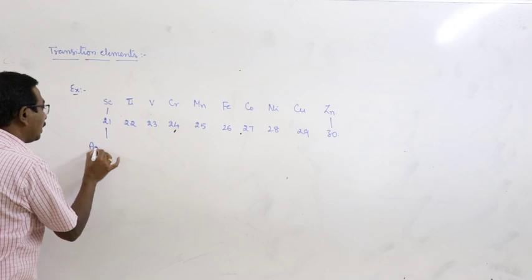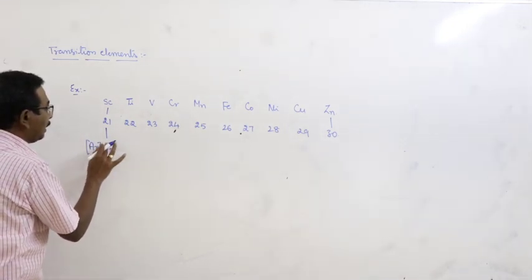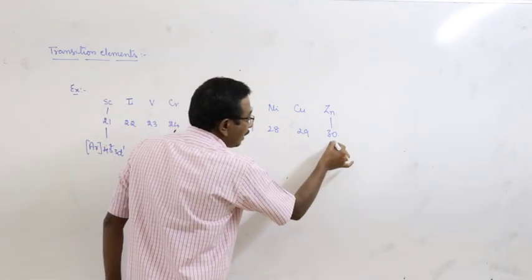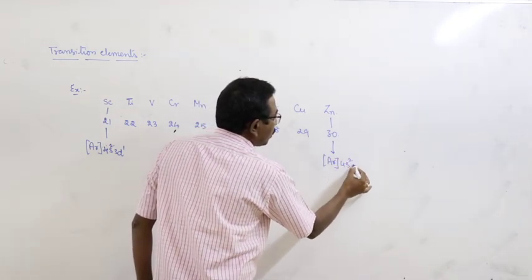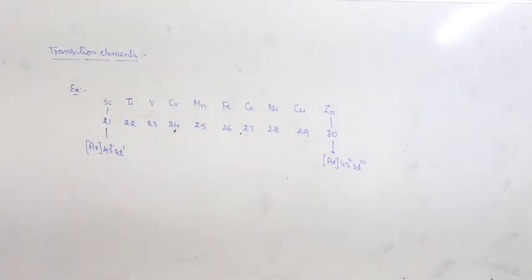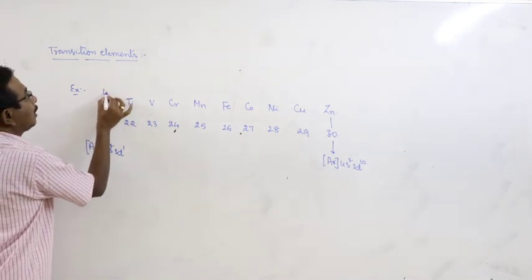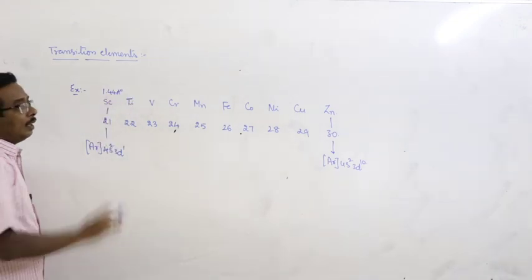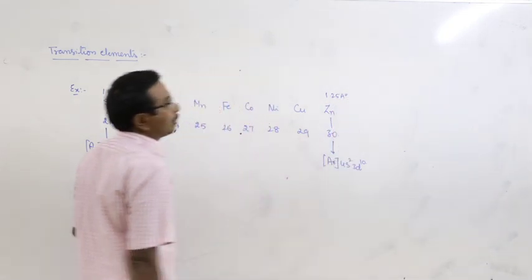Scandium electronic configuration is argon 4s2 3d1 and the zinc electronic configuration is argon 4s2 3d10. Scandium atomic radius is 1.44 angstrom units, but zinc atomic radius is 1.25 angstrom units.